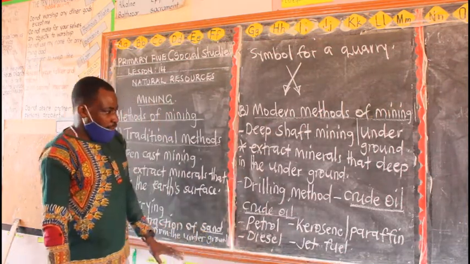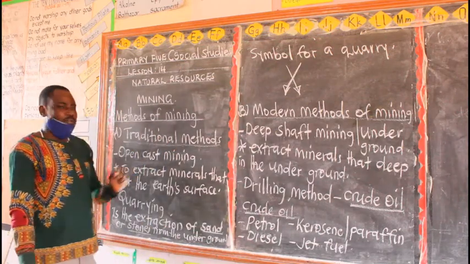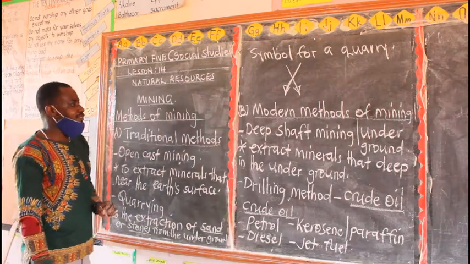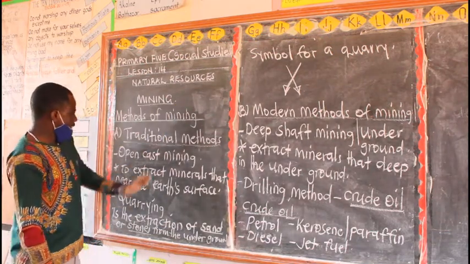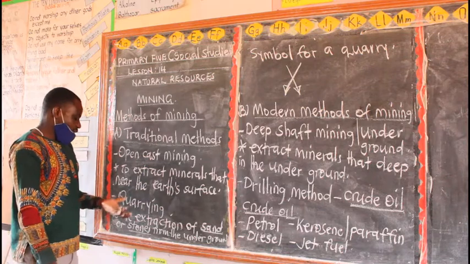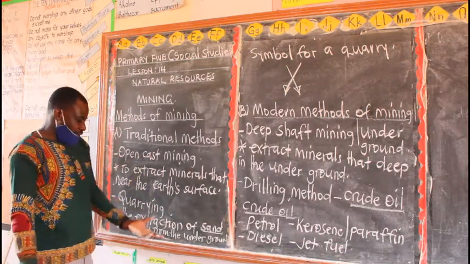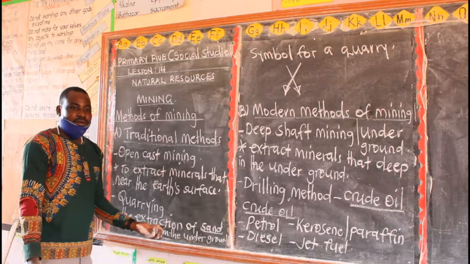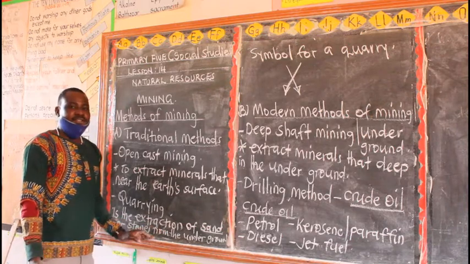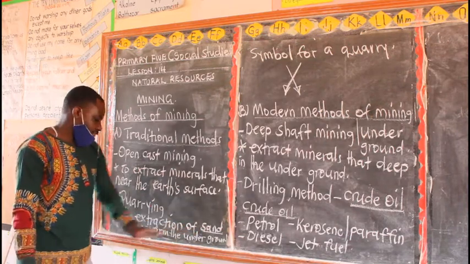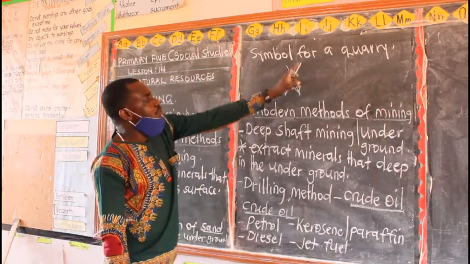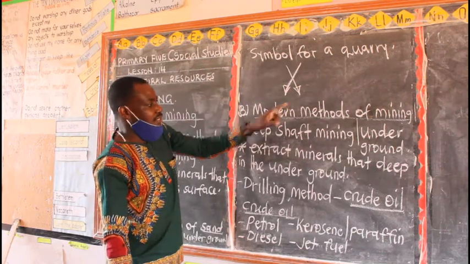So my beloved children of primary 5, today we have discussed what mining is, the methods of mining, what mines are, then the symbol for a mine. Then I said under traditional methods, we only have two: open cast mining and quarrying. Then I gave the importance of quarrying, where I said quarrying is a source of income to people, e.g. builders. Quarrying provides building materials, e.g. sand and stones. Then we looked at the symbol for a quarry, and when you are drawing this one, make sure that the arrows are facing down.